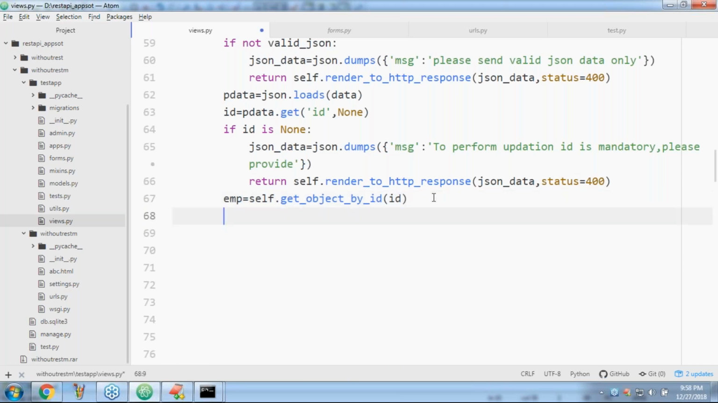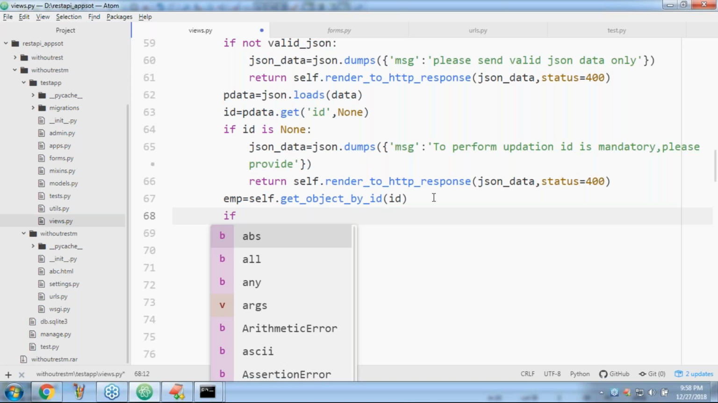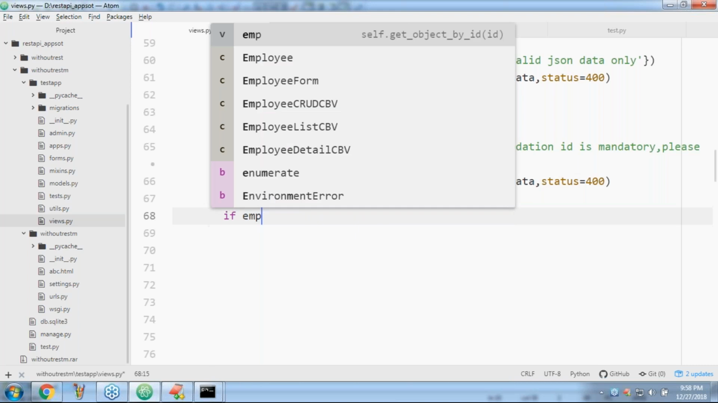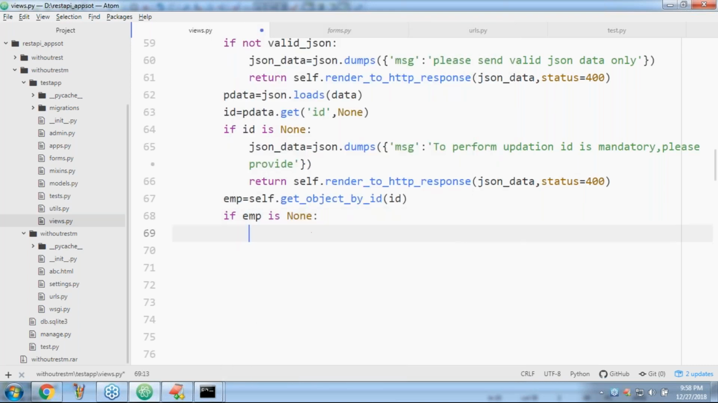But here also there is a problem. If ID is 100, the corresponding employee object is not available. Then how can you perform updation? That's why first check whether EMP is none or not. Are you getting? If employee is none, means no record, how to perform updation? There is no such type of record. You are sending ID, man, that 100 ID you are giving. Where is the corresponding employee record? That's why the problem is going to come.